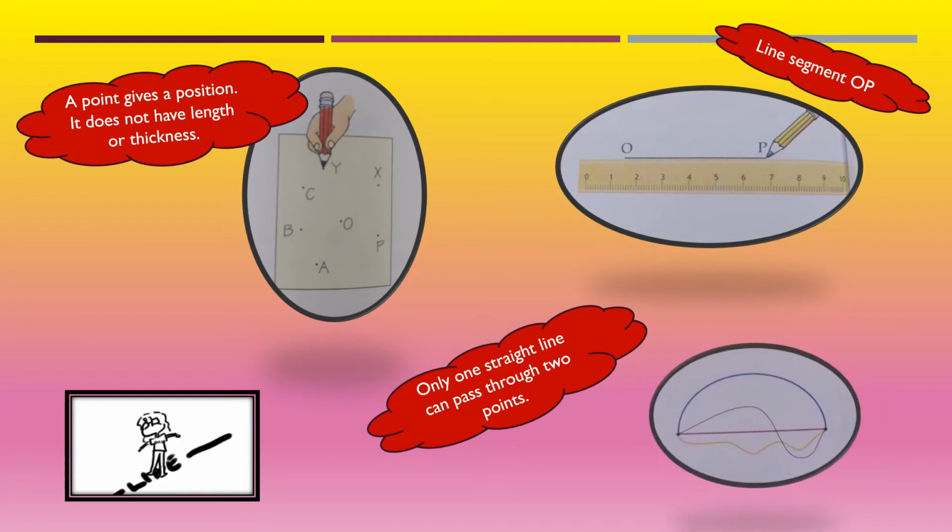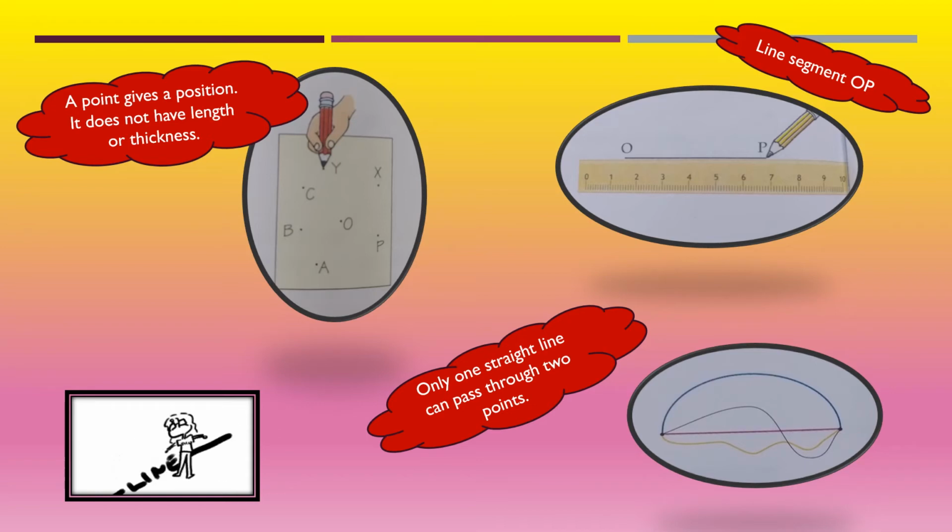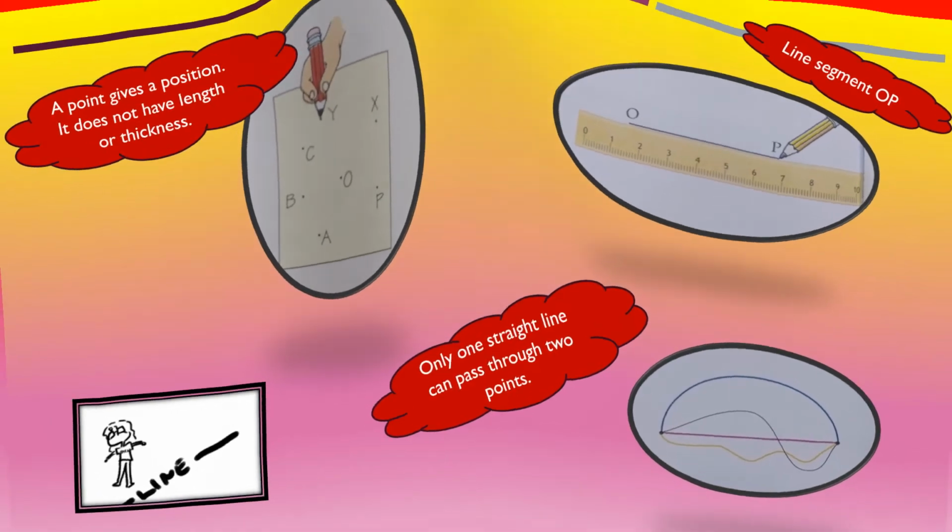But if you want to make curved lines, you can draw many curved lines through two endpoints. See the picture, children. Many curved lines are drawn. But straight line, there will be only one straight line.